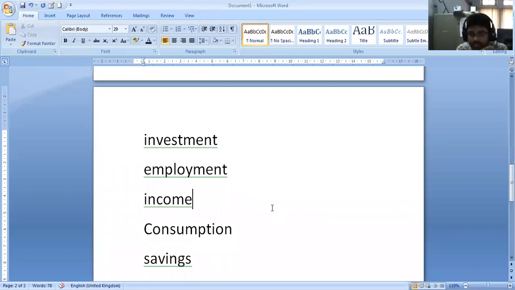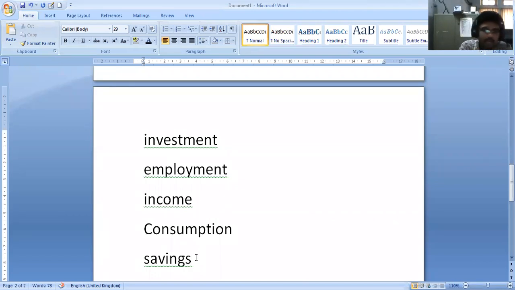So when your consumption increases, you are purchasing more and more commodities. For example, when your income increases, you need to purchase a TV, a motor vehicle or car, a refrigerator or cooler, a printer or computer or laptop or mobile. Whatever you need, you are prepared to purchase, and then those consumption goods will get more demand. When they get more demand, most of the people would like to increase their investment. At the same time, when you get more income, your savings will increase.